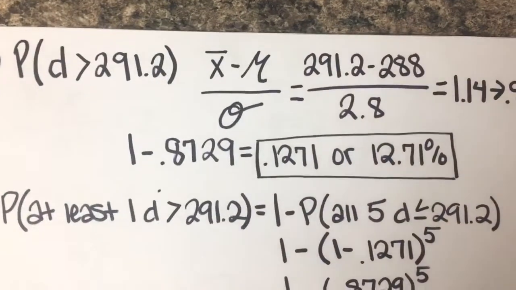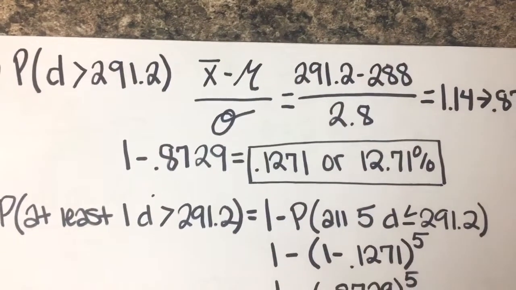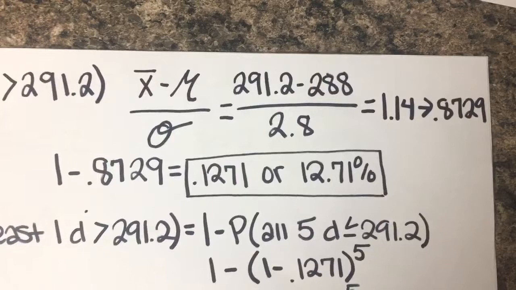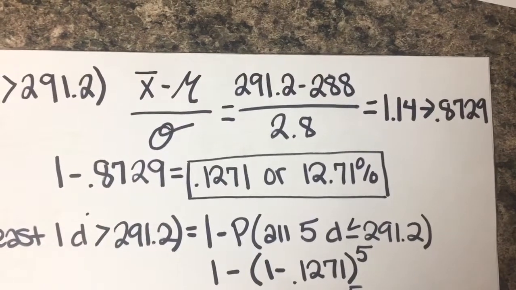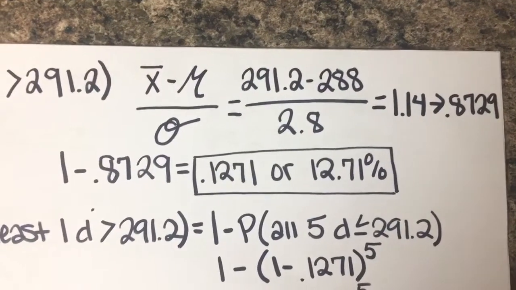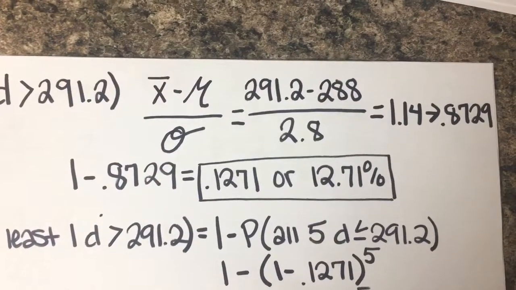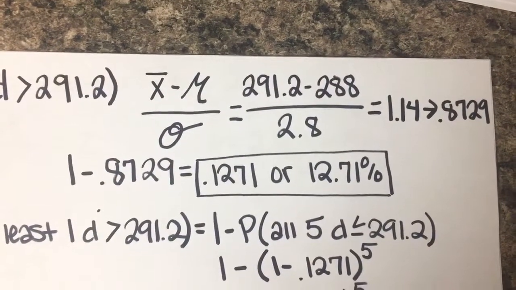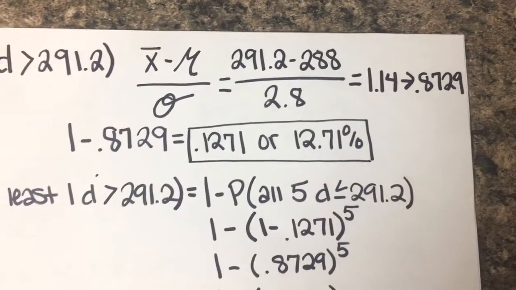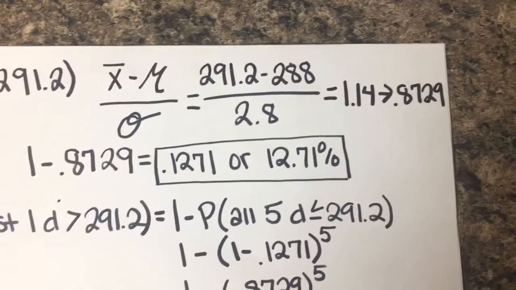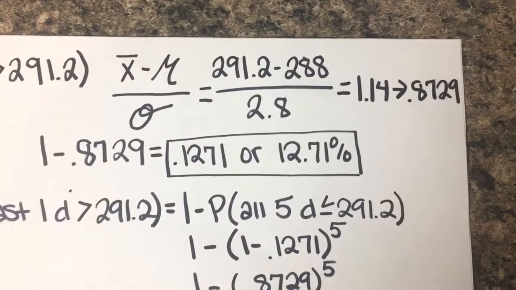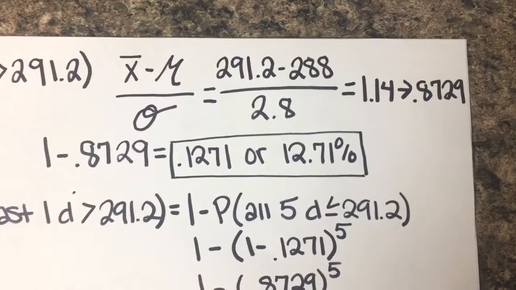So you're going to use the formula x bar minus mu over standard deviation. And so your 291.2 is going to be your x bar, and then your 288 is going to be your mu, and then you're going to divide that by 2.8, and you get 1.14.